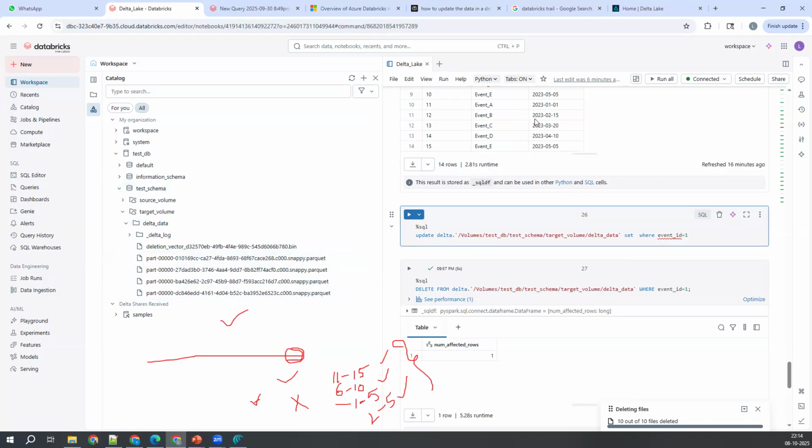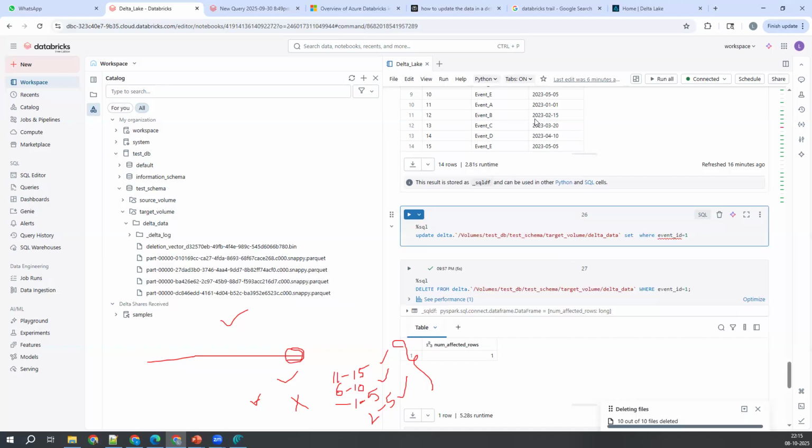If you keep inserting the data in the backend, it is going to create a hell lot of files, right? At some point of time, when you do select star from the table, what does it have to do? It has to read the data from a whole bunch of table files, right? That is a tedious task actually. That is what we call in Databricks the small file problem, small file issue. So when you run the optimize command, optimize is a special command actually, we run on top of the table or delta file.